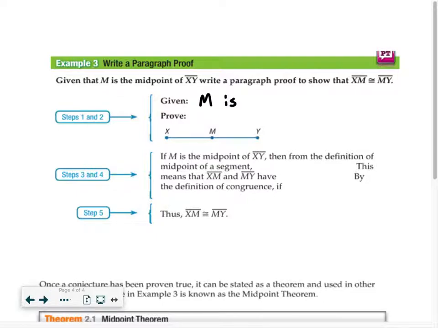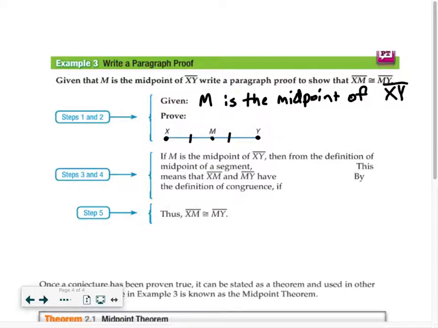M is the midpoint of XY. That's what we were given. Okay, what am I trying to prove? They've even provided a diagram here. XY, and M is the midpoint. So to correctly fill this in with the given information, what does it mean to be the midpoint? Well, that means these segments would be congruent, okay?